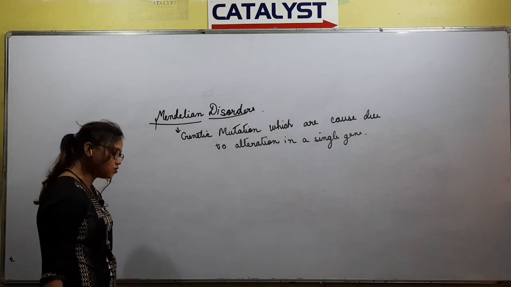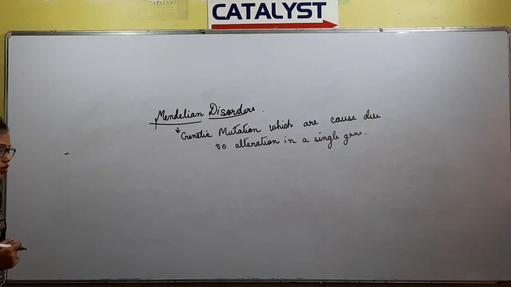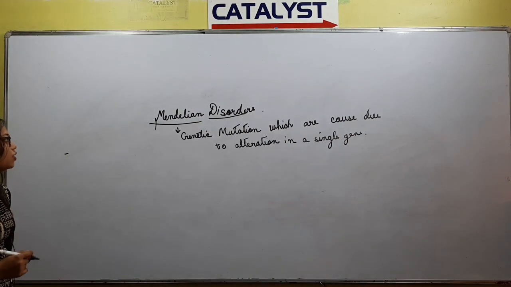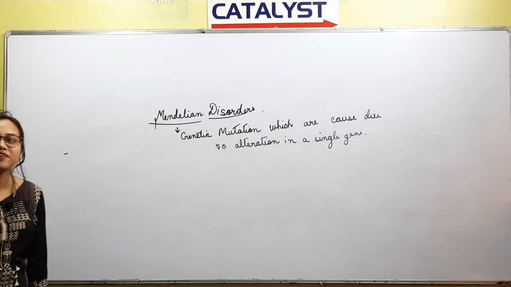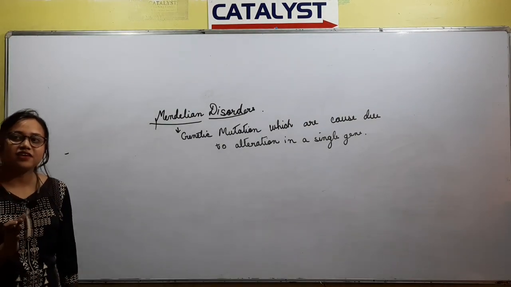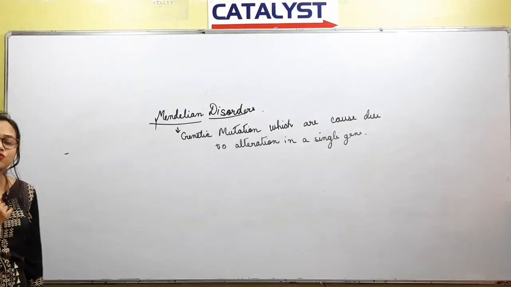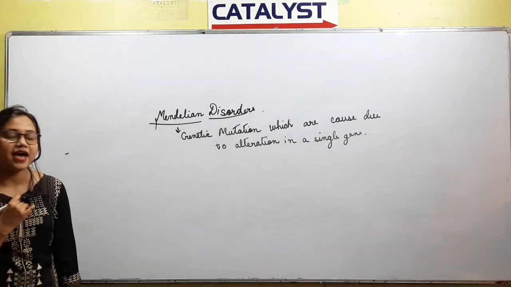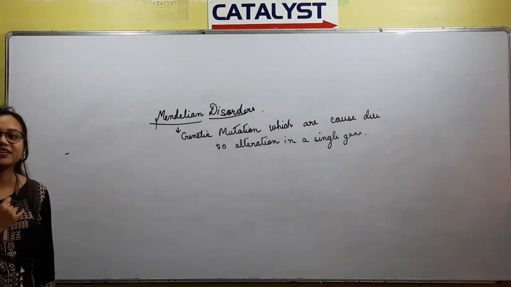So, these Mendelian disorders are passed from parents to offspring, and we can know about the Mendelian disorder by tracing the pedigree analysis. Okay, so we can study how the trait is inherited with the help of pedigree analysis in case of Mendelian disorders.